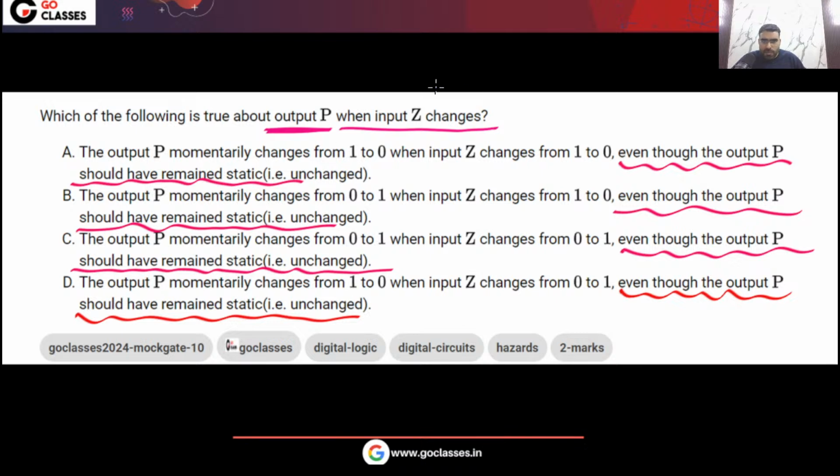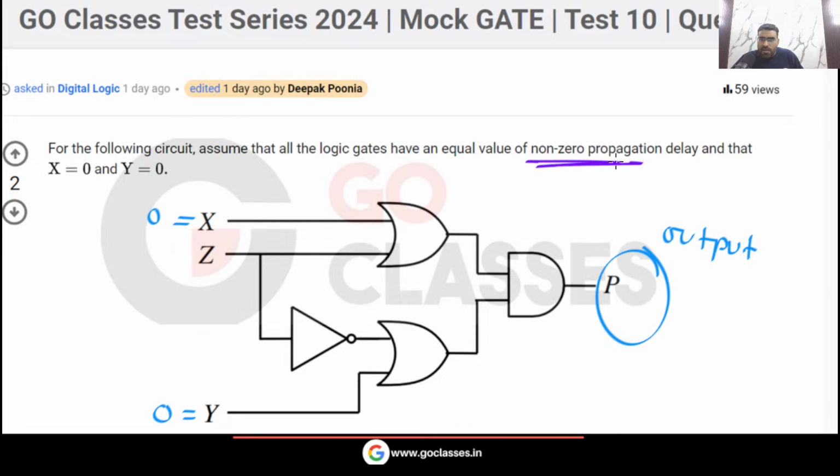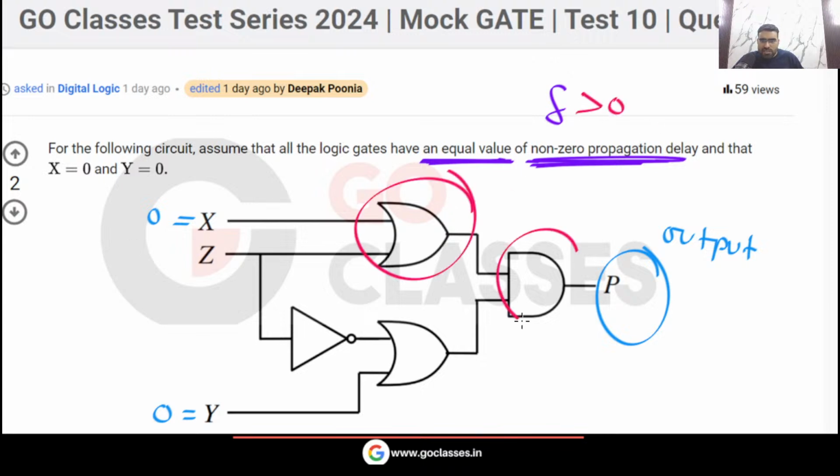But when you change the input, when you change this z, in case of propagation delay, if this circuit, all the logic gates, have some non-zero propagation delay, some delta propagation delay.